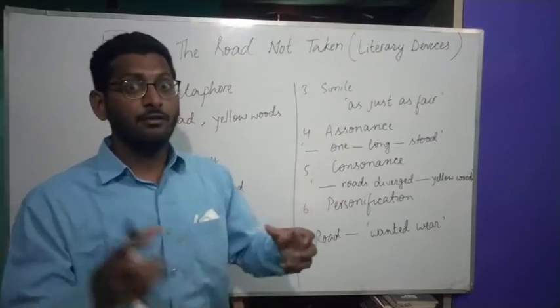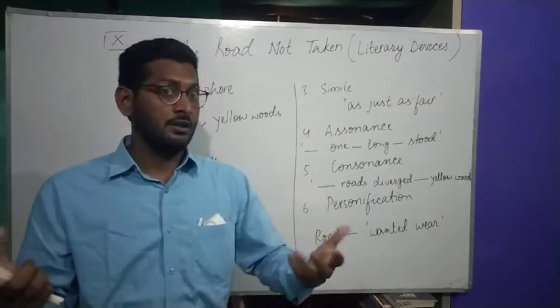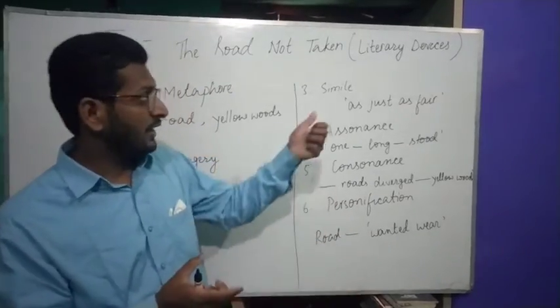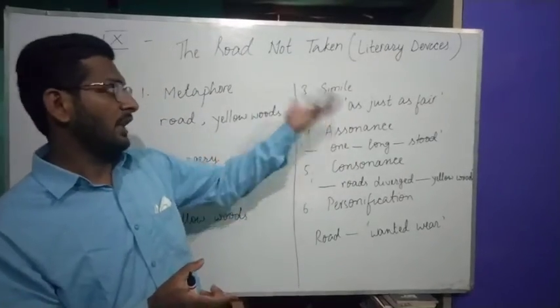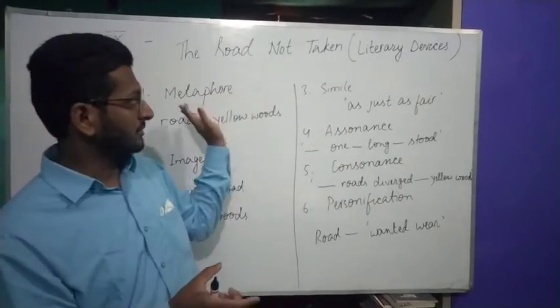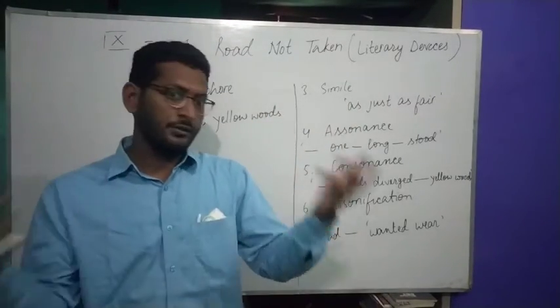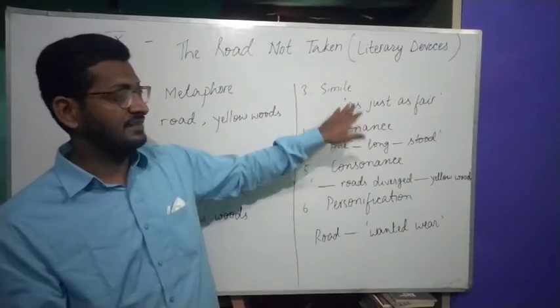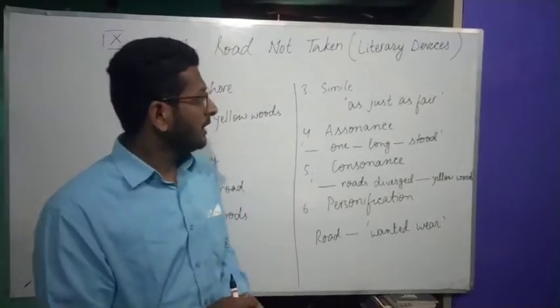But if I say he fought like a lion, or he fought as a lion, if I use as or like, that becomes simile, and without it, metaphor. So metaphor and simile are both kind of the same idea, but the addition of as and like makes simile different.